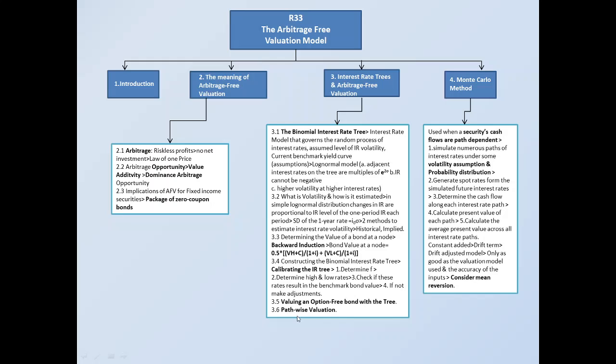Over here, we determine all the paths of the interest rates, then find the present value from all those paths, and then we average it out. If that value is equal to the benchmark bond value, then we say it is calibrated.